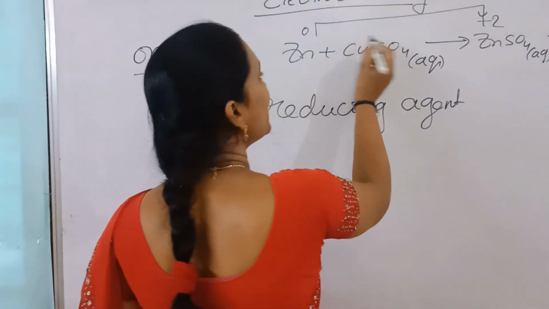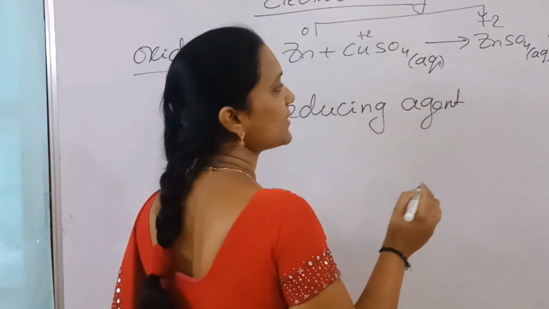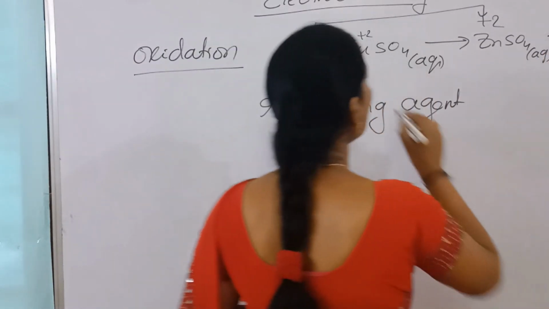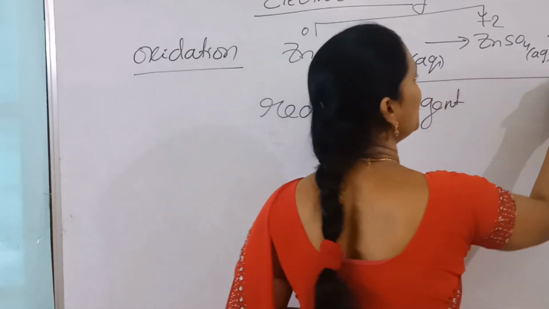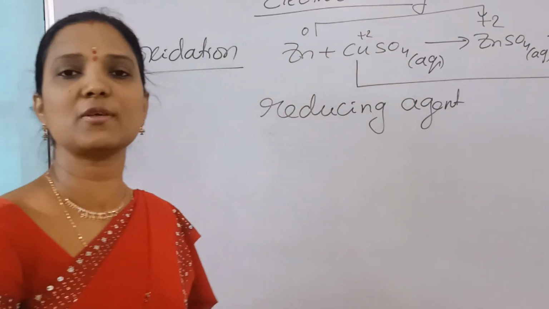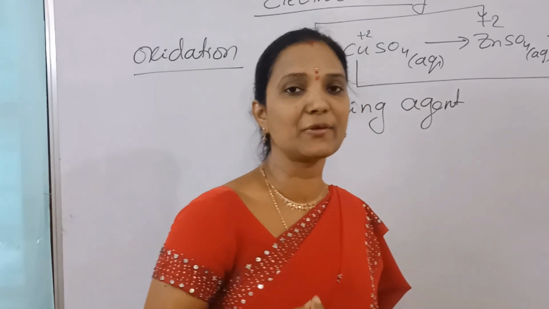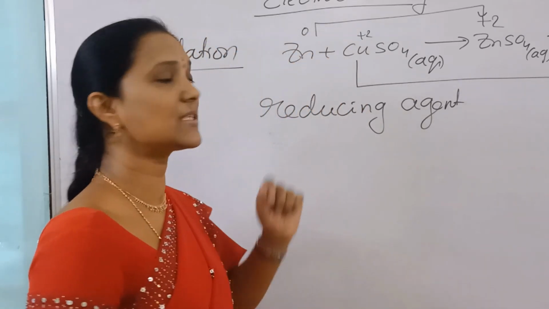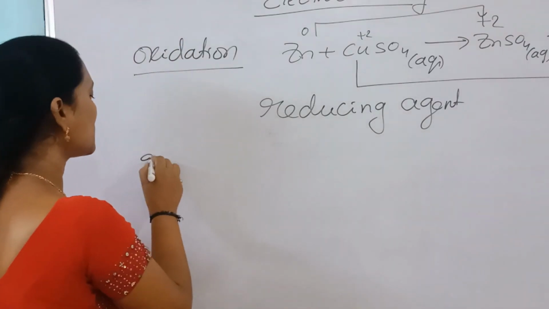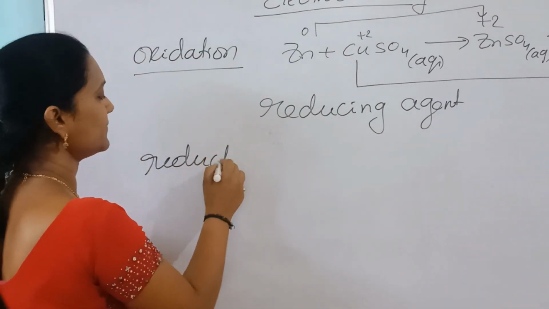Similarly, come to this one: Cu plus 2 changes to Cu. What happened here? Plus 2 to 0 means the oxidation number decreased. A decrease in oxidation number means gaining electrons. Gaining electrons, that process is a reduction process. So what is this reduction?